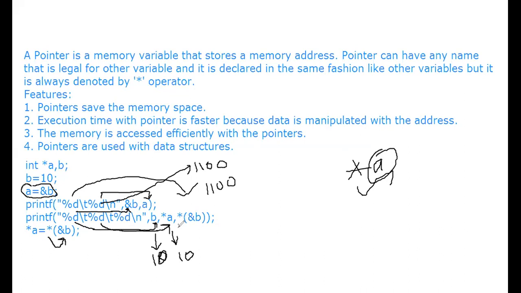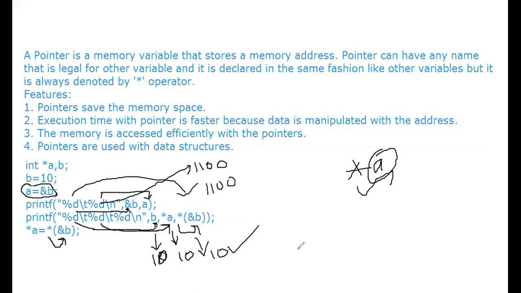Star of ampersand B means the value in that address. So B address lo untundi, B value untundi. What is the value of B? 10. Okay, this is about the introduction to pointers. Once again I am repeating the definition of the pointer.